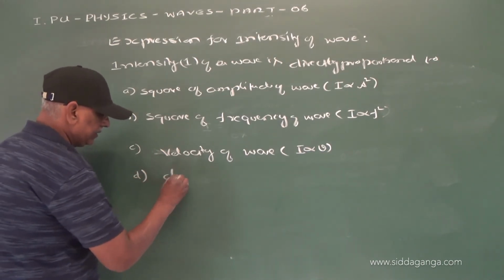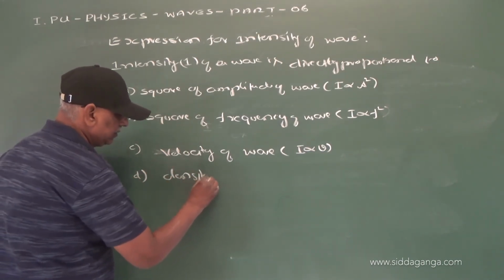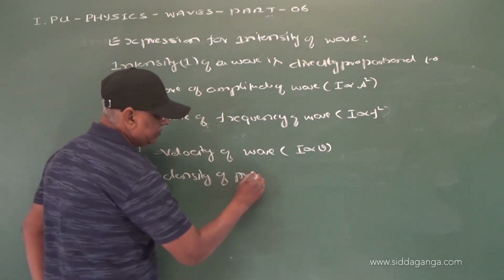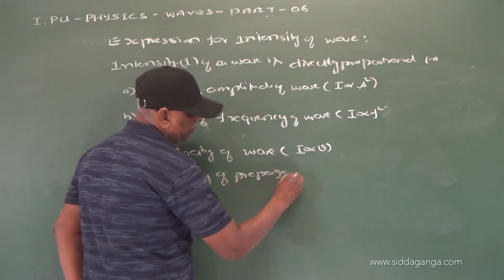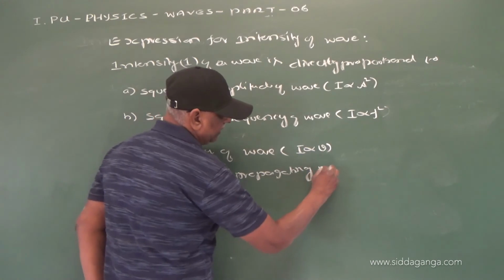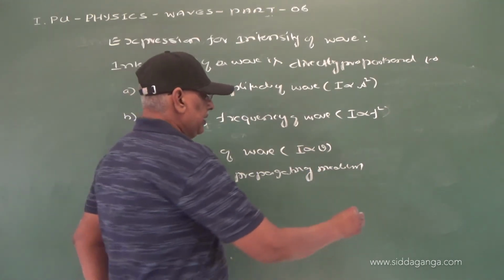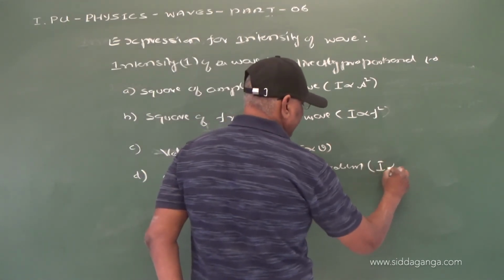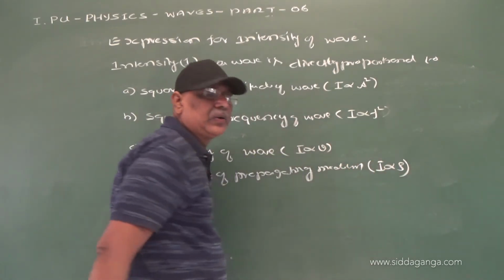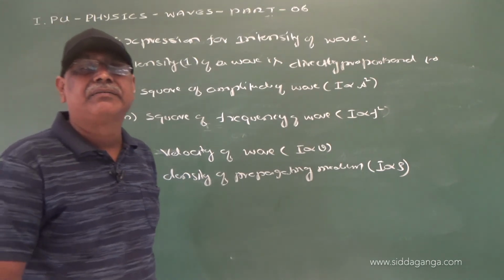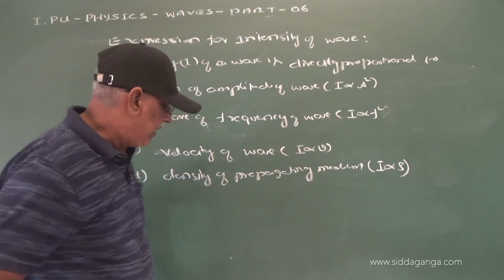D: density of the propagating medium. That is, I is directly proportional to the density of the propagating medium.